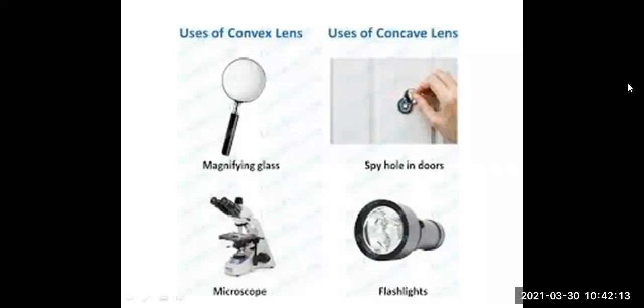Convex mirrors are used in magnifying glasses, microscopes, while concave are used in spy holes in the doors and the flashlights. Remember these examples so that you can be able to differentiate between convex and concave lenses.